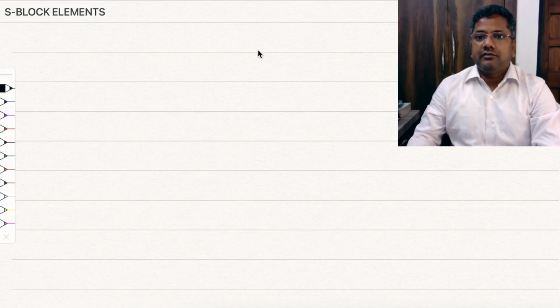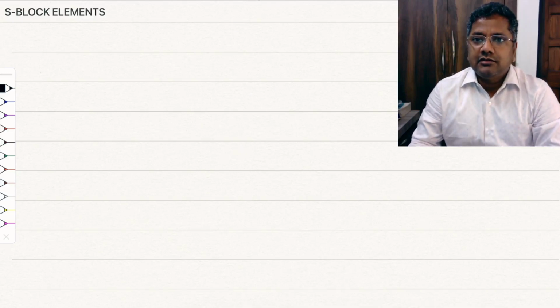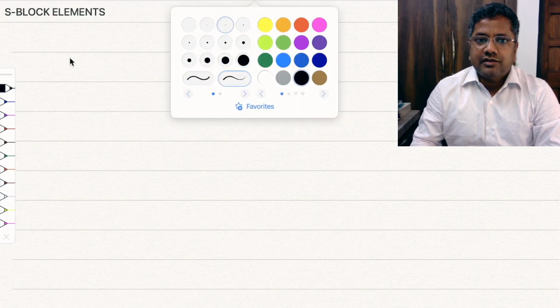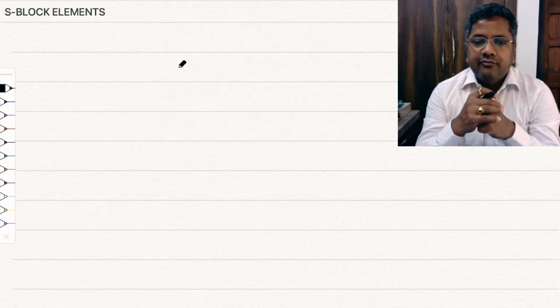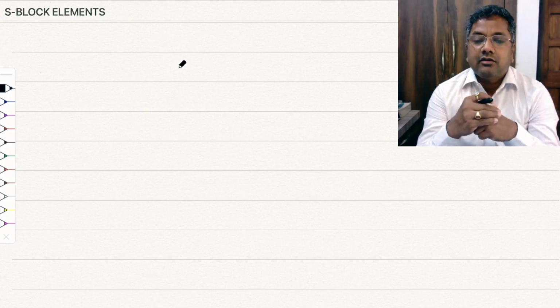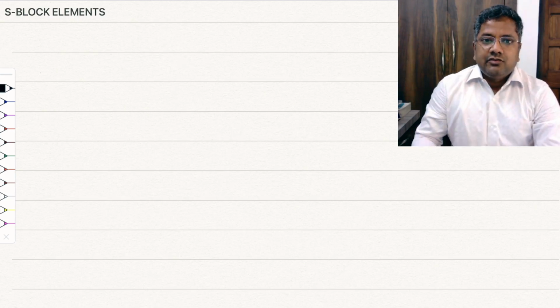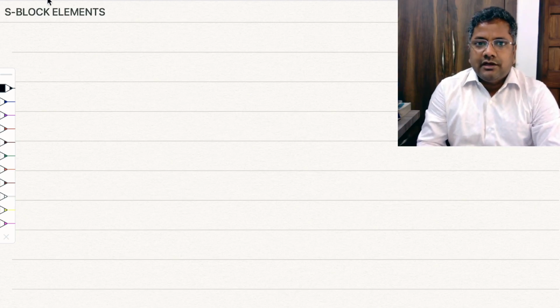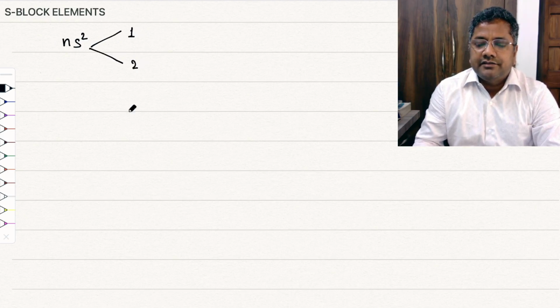Well, so let's start with the S block. In inorganic chemistry, the S block is very important, and you will definitely get questions related to this S block in your IIT JEE Advanced as well as in the Mains. As you know, the maximum number of electrons in an S subshell or orbital is 2. So this S block basically has two groups, first and second, right?